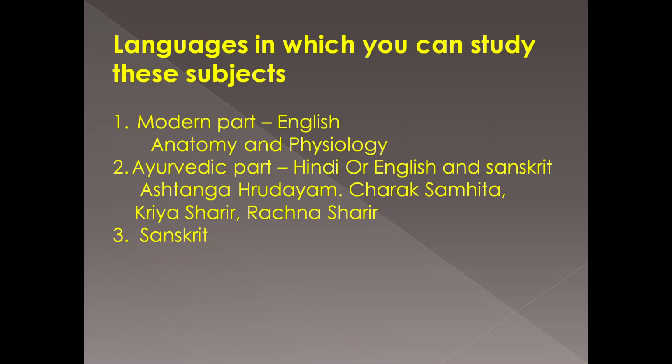In anatomy, you'll have a practical part also, so we'll see which books you need and where to buy those, because medical books are always expensive. It will cost at least around 6K for one year's books. So we'll see how to minimize those costs, and where to order them or get them at a lower price.